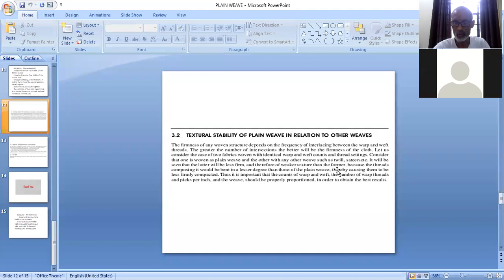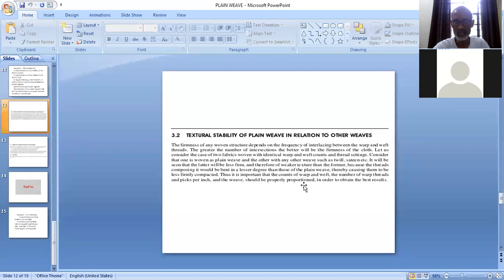Former use हुआ plain view के लिए और latter word use हुआ बाकी views के लिए. तो जो बाकी views में fabric बनेगा वो weaker होगा in texture as compared to former, यानी कि plain view के comparison में, causing them to be less firmly compacted. क्योंकि वो fabric में less firmly compacted होंगे. Thus, it is important that the counts of warp and weft, the number of warp threads and weft threads, and the view should be properly proportioned in order to obtain the best result.